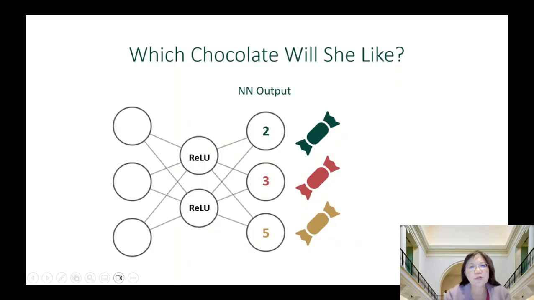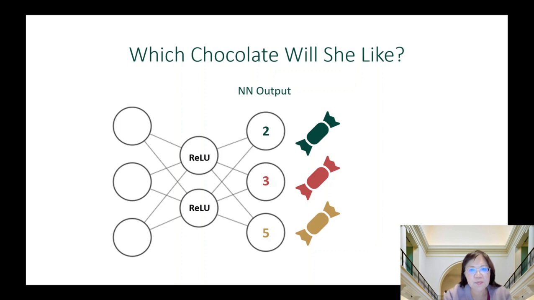Suppose there's this boy, George, who wants to know which chocolate this girl likes. Out of three choices, which one is most likely to be her favorite? He needs to set up some sort of model to predict the probability that the girl will like a particular chocolate. Let's say that he has set up this neural network with some sort of input and some ReLU neurons in the middle. And then the output layer has three nodes, one for each chocolate.